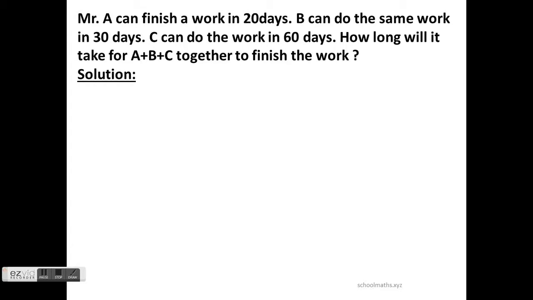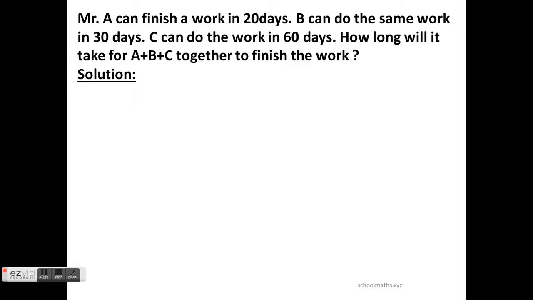Mr. A can finish a work in 20 days. Mr. B can do the same work in 30 days. Mr. C can do the work in 60 days. Three workers are there. Their capacity is given. How long will it take to finish the complete work? Now, how long will it take for A plus B plus C together? All three are together going to do the work. How long will it take? That is the question.